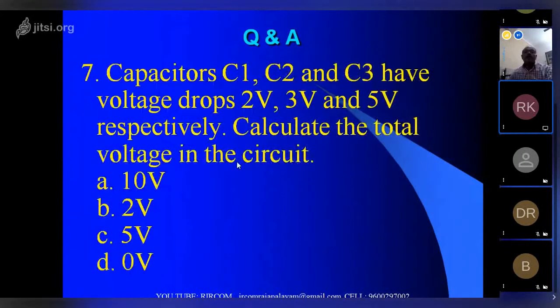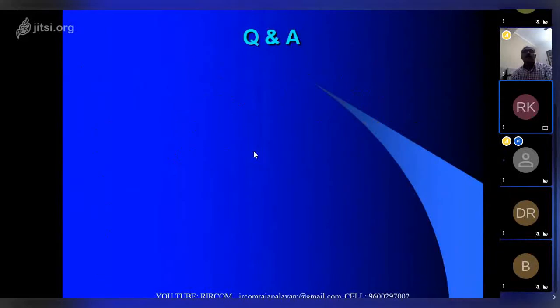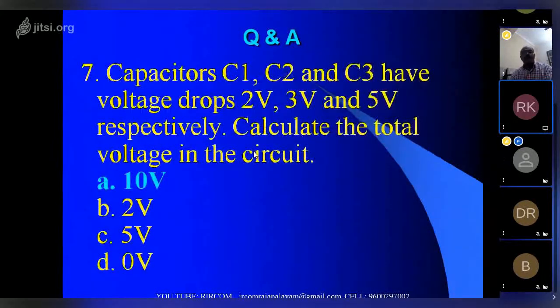Capacitors C1, C2 and C3 have voltage drops of 2 volt, 3 volt and 5 volt respectively. Calculate the total voltage in the circuit. If the drop across each capacitor is 2 volt, 3 volt and 5 volt, what will be the total voltage? 10 volts.